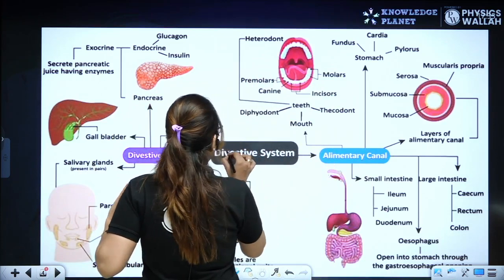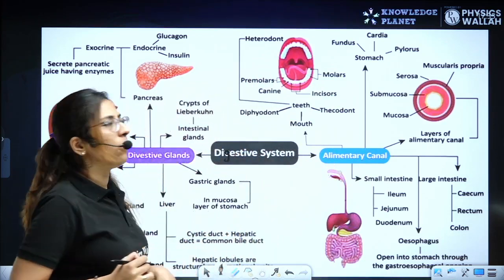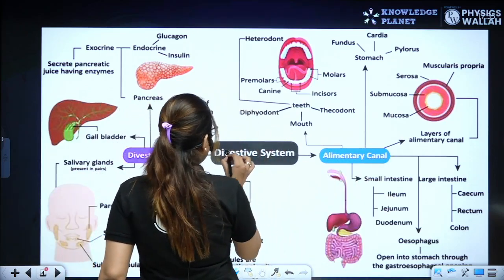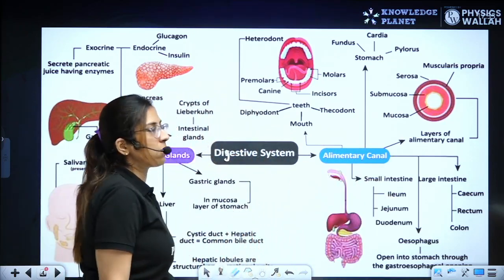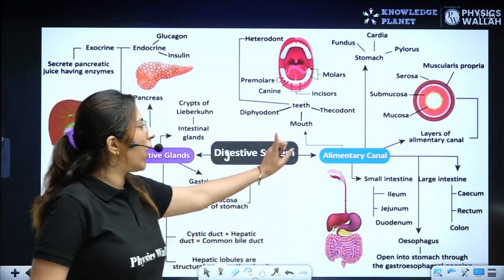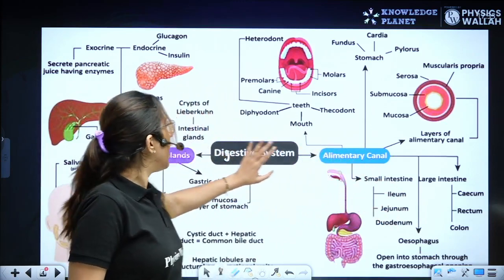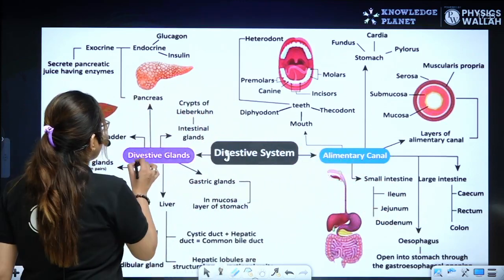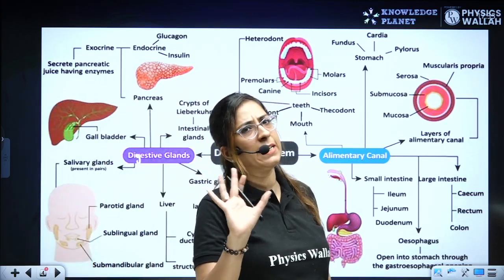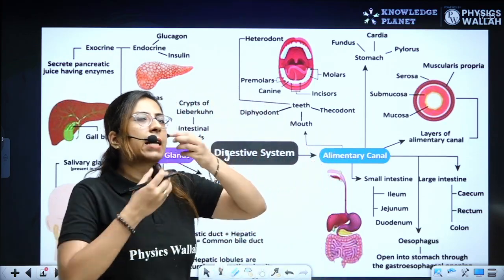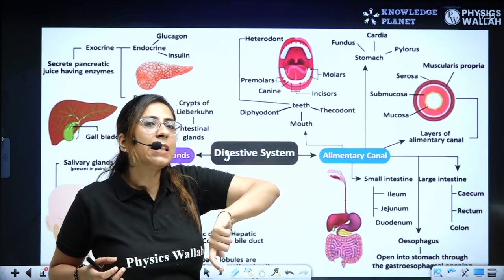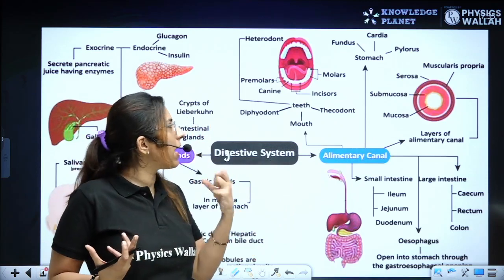Now let's talk about the digestive system. The whole digestive system is divided into two different parts. One is termed as your alimentary canal, and second is termed as some digestive glands. What are these digestive glands? Now listen very silently and carefully. Alimentary canal is that canal which starts with your mouth and it ends in the anus, right? It starts with the mouth.